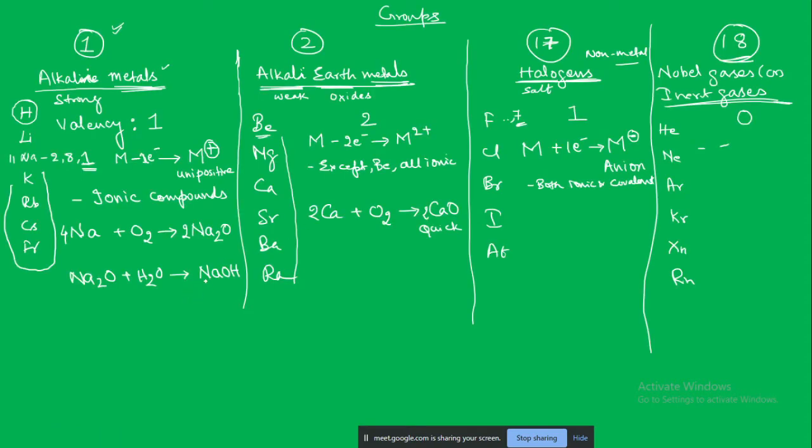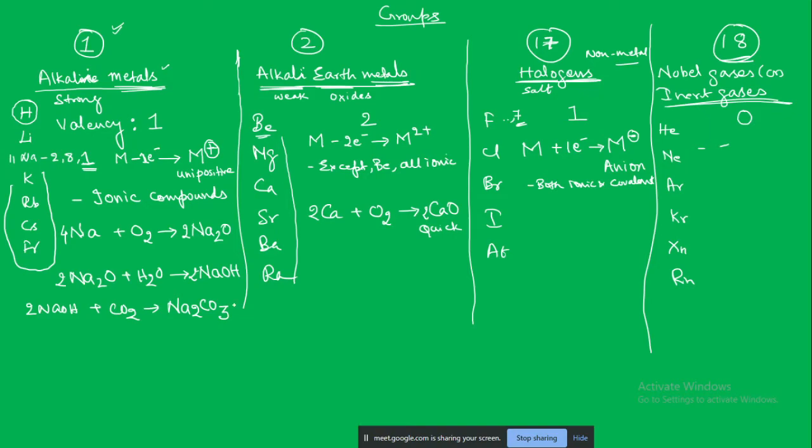So sodium hydroxide, further if you react with carbon dioxide, will form what? Sodium carbonate.